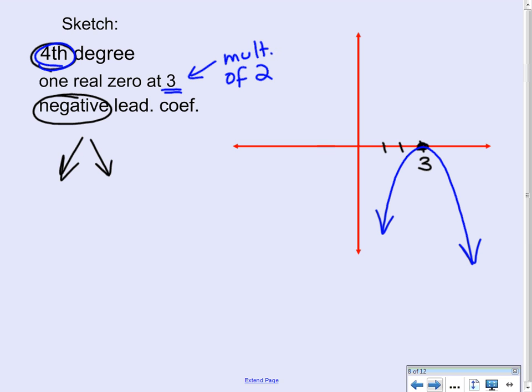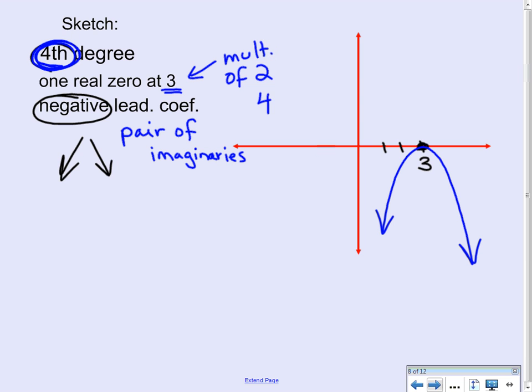Or it could have a multiplicity of 4. We don't know. It's hard to say. If it has a multiplicity of 4, then my graph looks just the way I kind of drew it. If it has a multiplicity of 2, where are the other two zeros? Well, the other two zeros might be a pair of imaginaries. And again, when I say imaginaries, I'm really talking about complex roots.